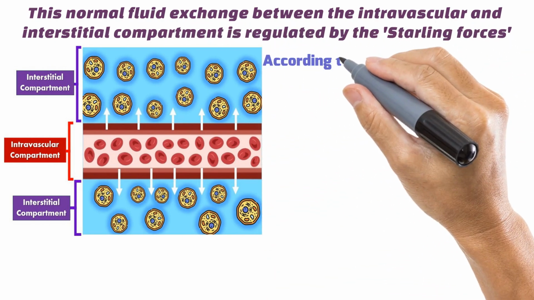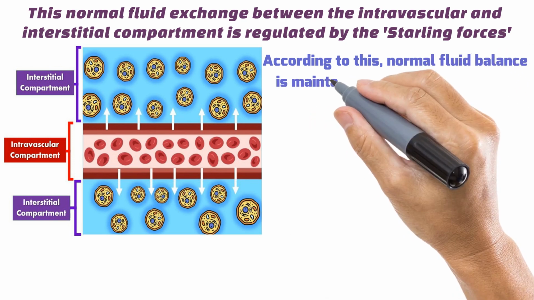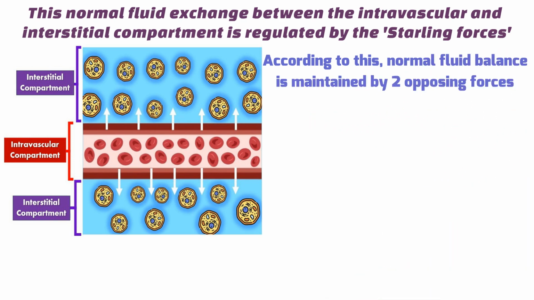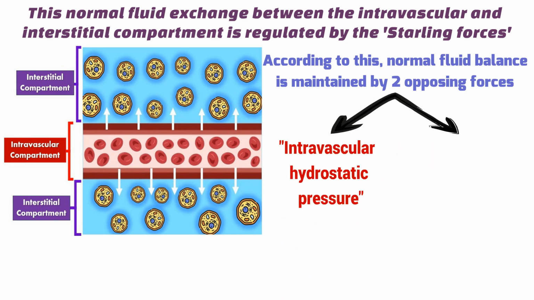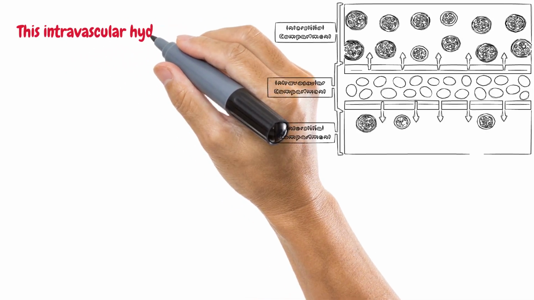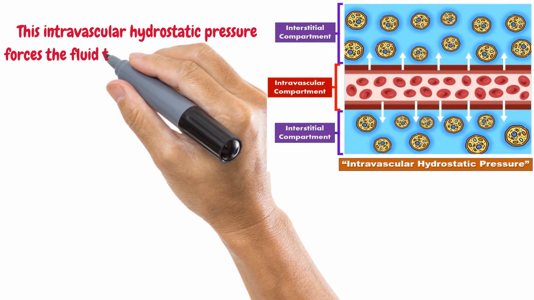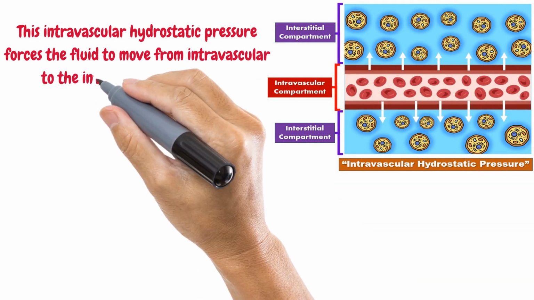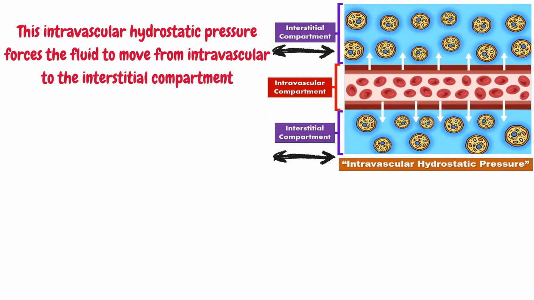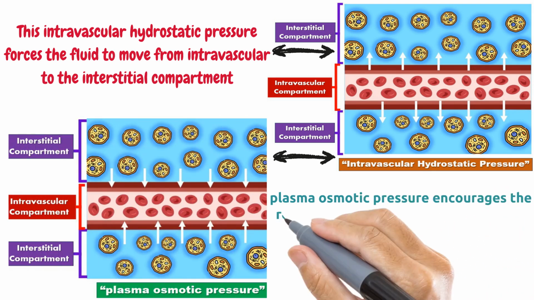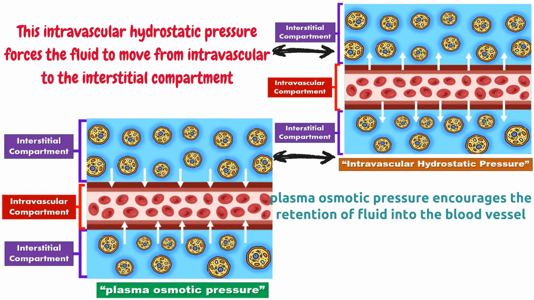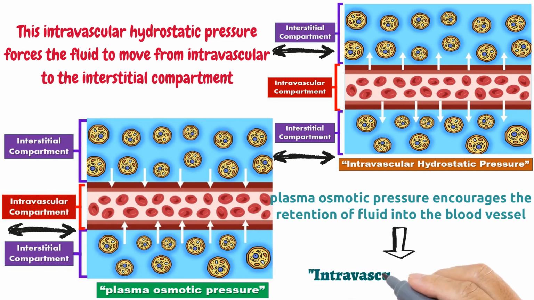According to this, normal fluid balance is maintained by two opposing forces named as intravascular hydrostatic pressure and plasma osmotic pressure. This intravascular hydrostatic pressure forces the fluid to move from the intravascular to the interstitial compartment, whereas plasma osmotic pressure encourages the retention of fluid into the blood vessel, that is the intravascular compartment.